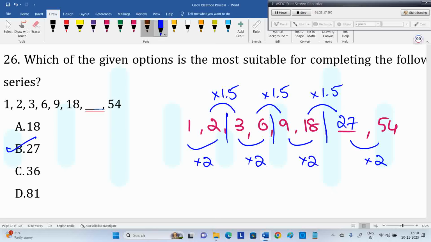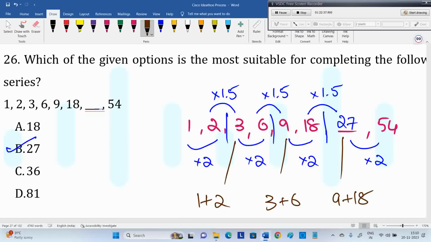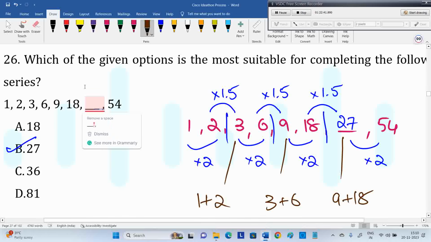Some people may be taking double, 36. That's why option 36 is given. You may do into 2 into 2; 18 double is 36, sir. You people may be thinking in that way. Or else this is what I am telling simply: previous two numbers addition, and this number double is the next one. So n number of logics, but finally 27 should be the answer.